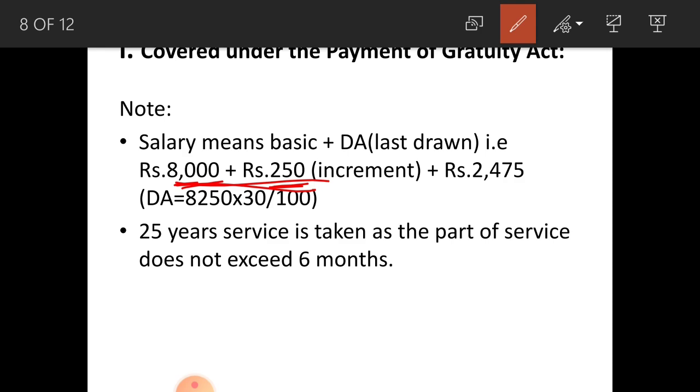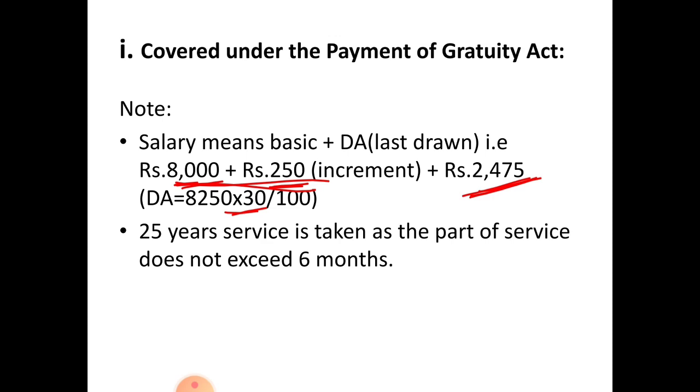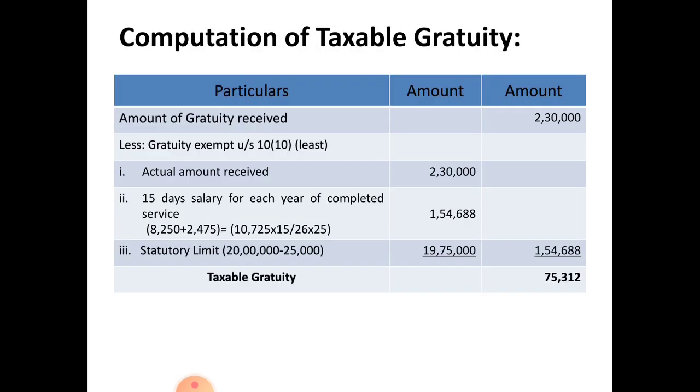The total salary, that is basic, is 8,250 plus DA. DA amounts to rupees 2,475. That is, 30% of 8,250 amounts to rupees 2,475. So his total salary amounts to rupees 10,725.